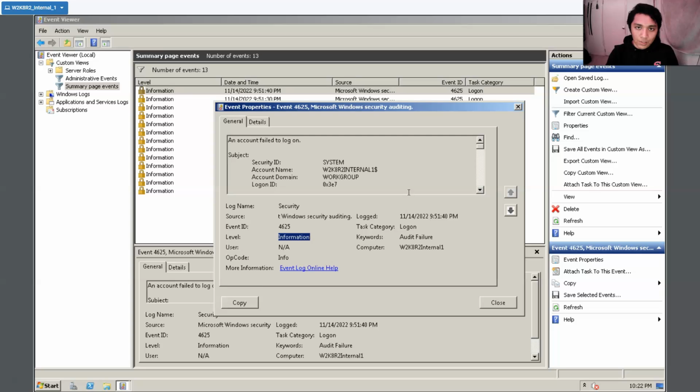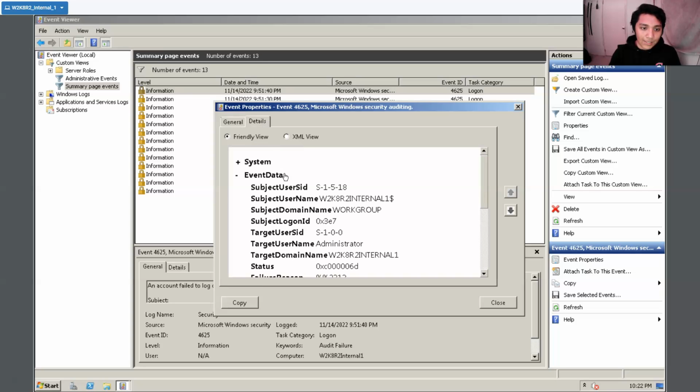So it isn't a warning, it's just showing us whether it was success or failure. Task category, which is login. Keywords, audit failure. It tells us the computer, and it can give us even more information if we go online. We click details, and it goes into more detail. So, event data.